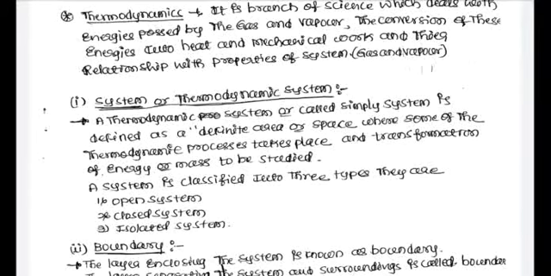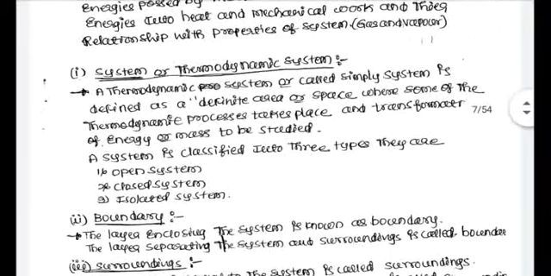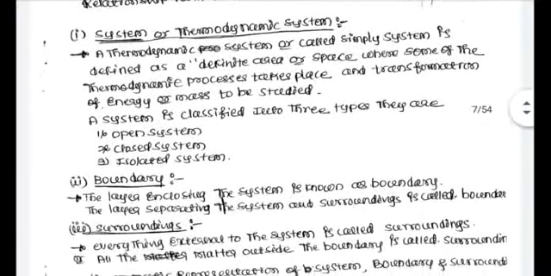The system is classified into three types. One is an open system, the second one is a closed system, and the third one is an isolated system. This classification of the system is again a 5 marks question that we'll discuss later.